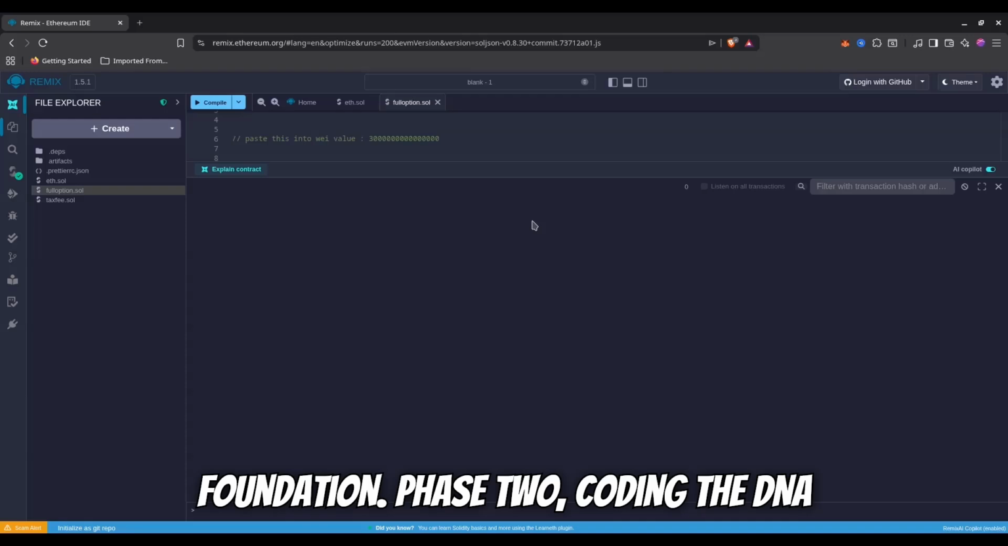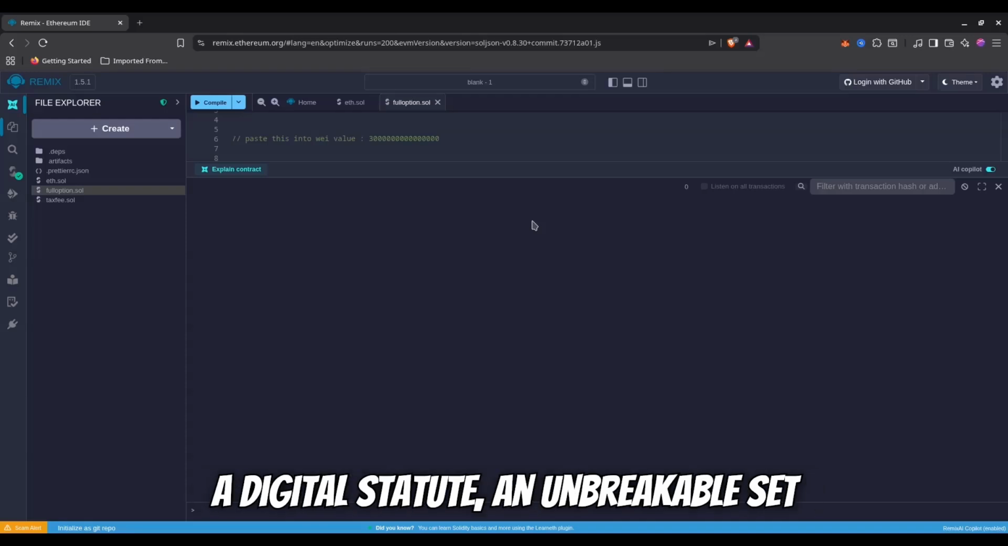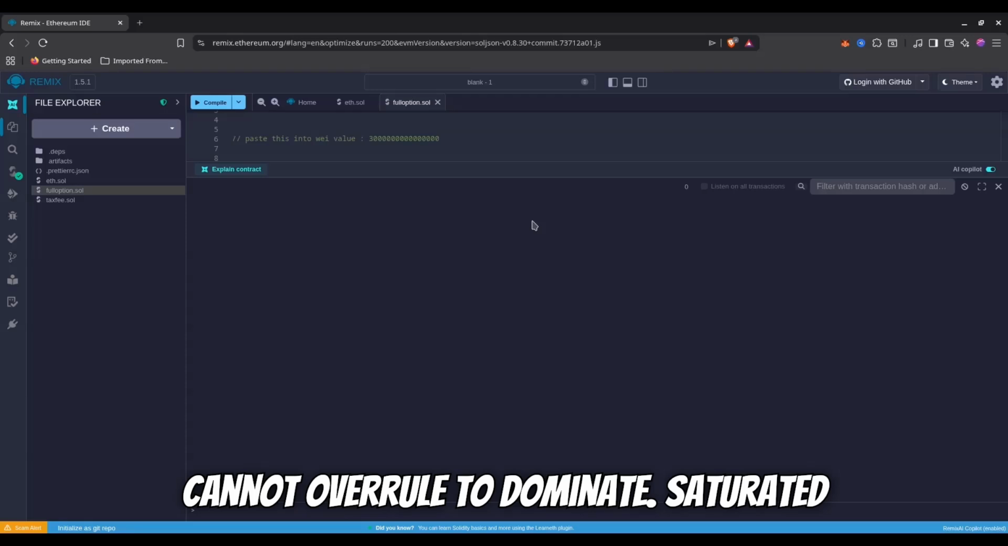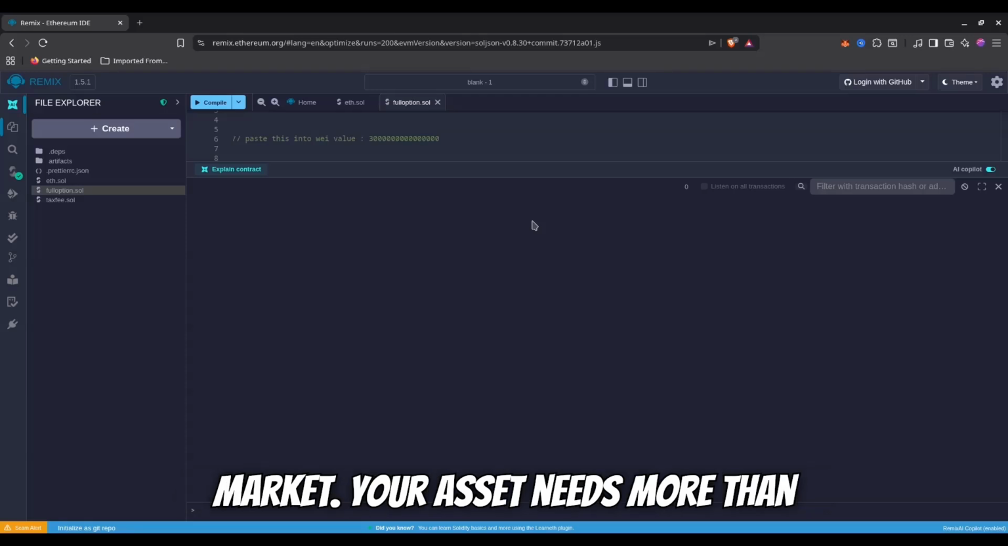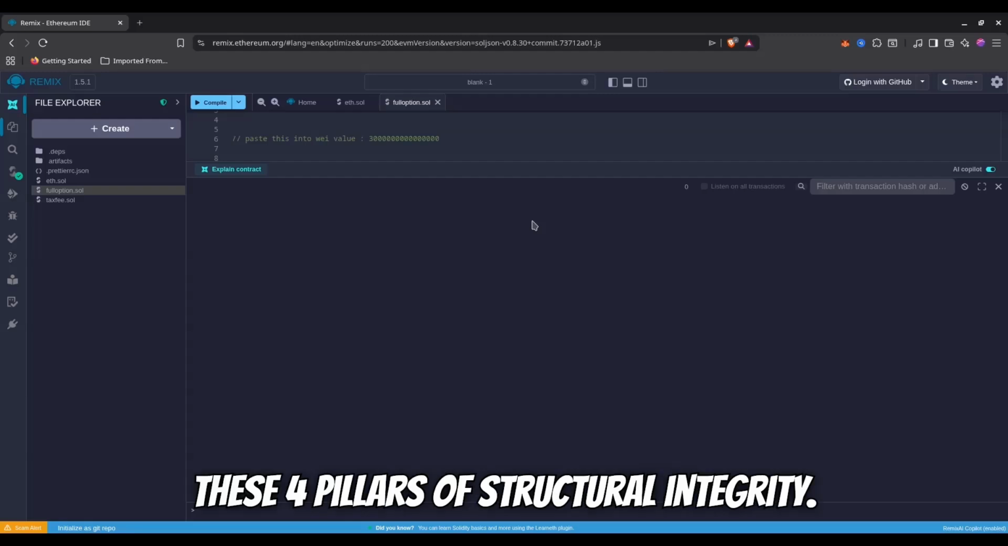Phase 2. Coding the DNA of dominance. Every smart contract is a digital statute, an unbreakable set of automated laws that even kings cannot overrule. To dominate a saturated market, your asset needs more than just a hype man. It needs these 4 pillars of structural integrity.